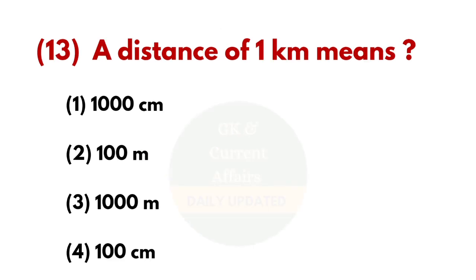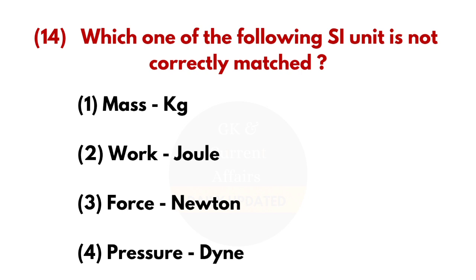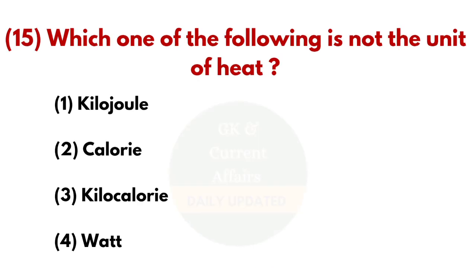13th question, a distance of 1 kilometer means? And the answer is 1000 meter. 14th question, which one of the following SI unit is not correctly matched? And the answer is pressure and dyne. 15th question, which one of the following is not the unit of heat? And the answer is watt.